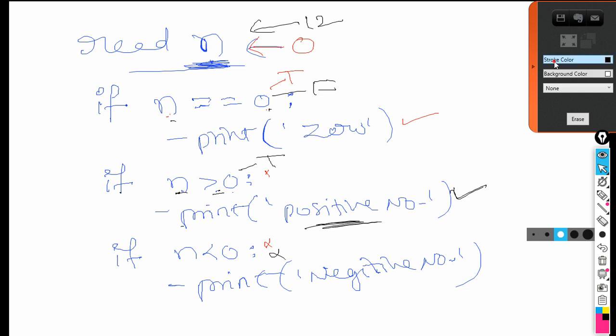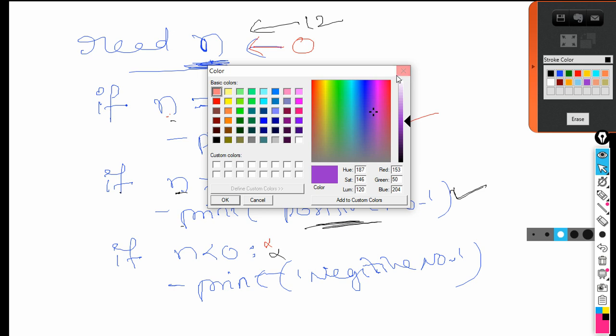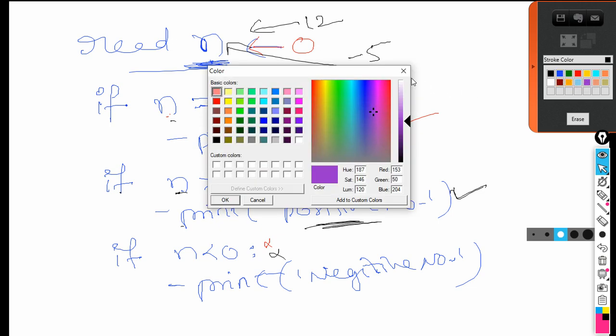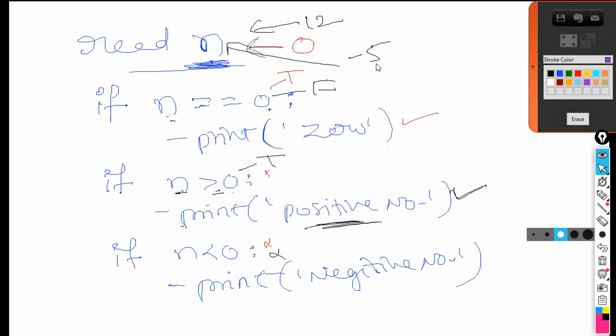Similarly, now I would like to check another one. Now I give n is equal to minus 5. Now, minus 5 is equal to 0? No, false. Then, is minus 5 greater than 0? No, false. Go to the third condition: is minus 5 less than 0? Yes, true. Therefore, this statement will execute, that is, negative number. So this is how we can write the conditions.